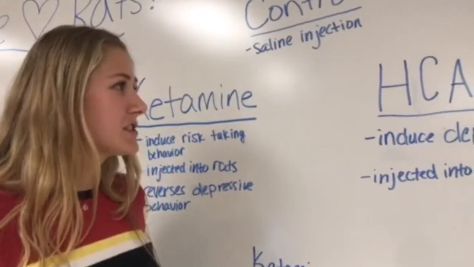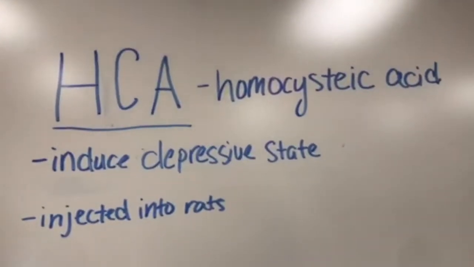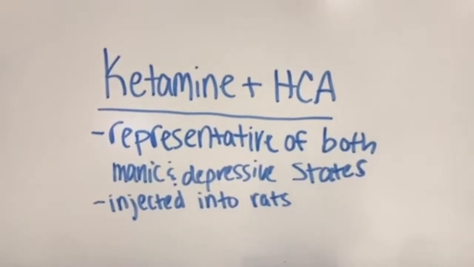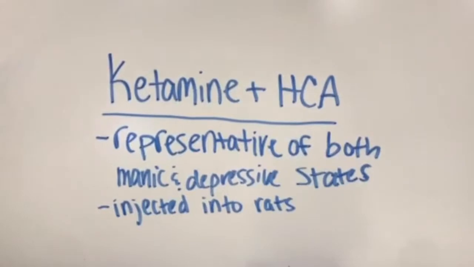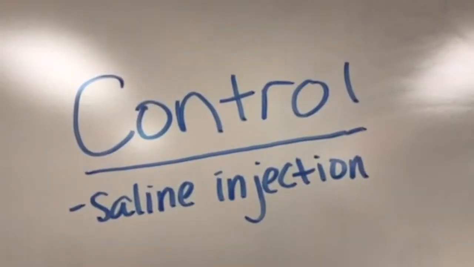The second group was HCA, which is homocysteic acid. It induces a depressive state, and we injected this into the rats. Our third one was ketamine and HCA. We injected this into the rats, and it's a representative of both manic and depressive states. Finally, we had our control group, which was just a saline injection.